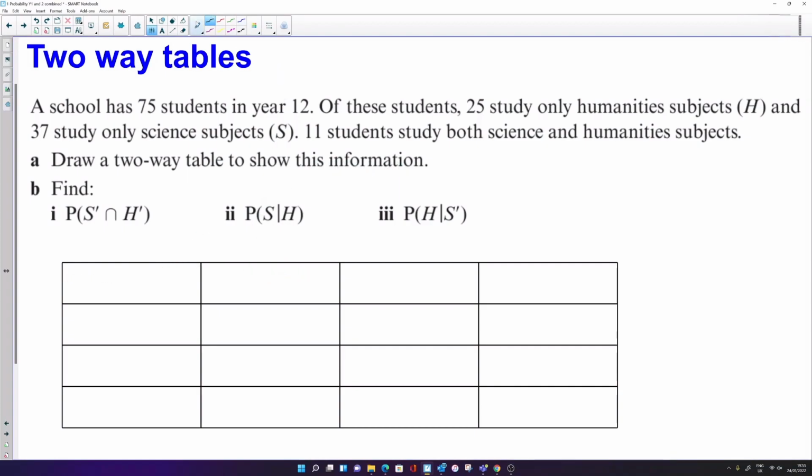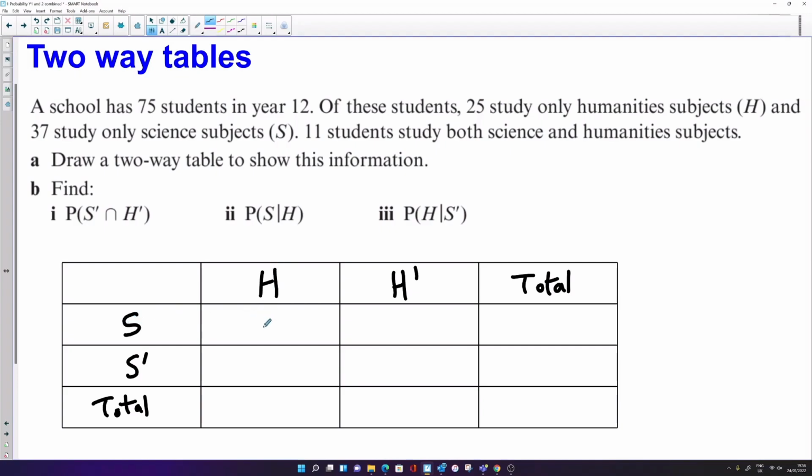So across the top here, I'm going to write humanities or not humanities, and we're going to have a total. And then down the side, this is going to represent students that study the sciences, or they don't study the sciences. I'm just using this not symbol to represent not the sciences, and again we'll have a total there. And we can put some numbers in.